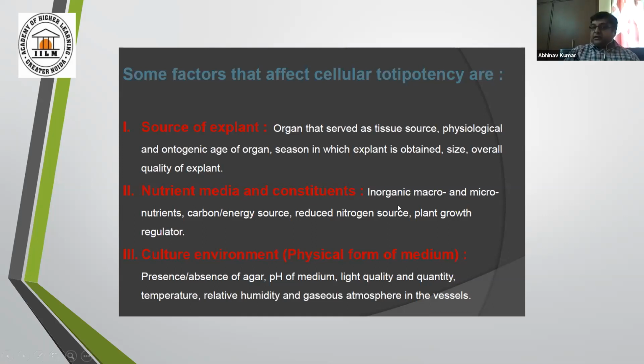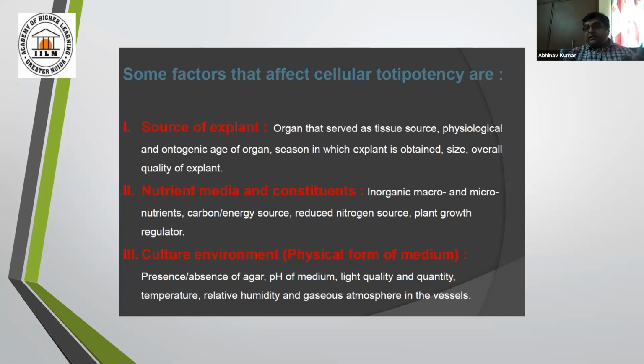Nutrient media and constituents, that is inorganic macro and micronutrients, carbon and energy source, reduced nitrogen source, plant growth regulators. These all are other factors for practical cellular totipotency run inside a lab. And the physical form of media, pH of the media is one of the important factors.